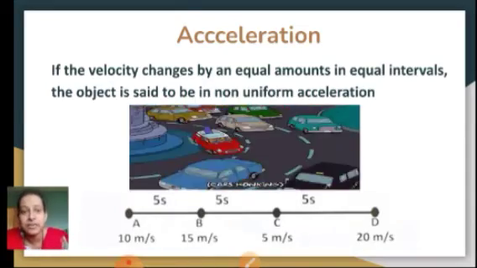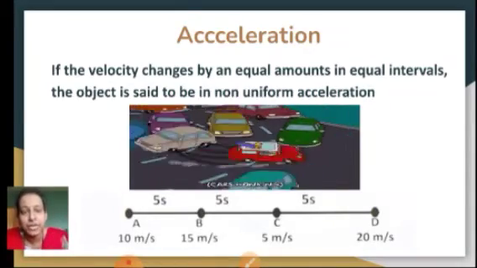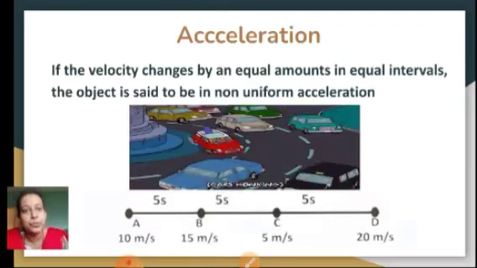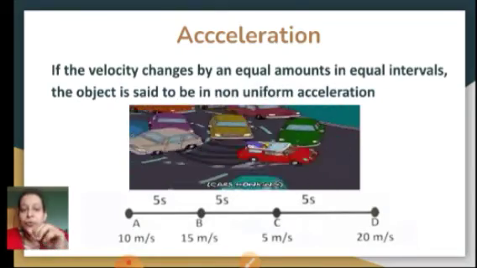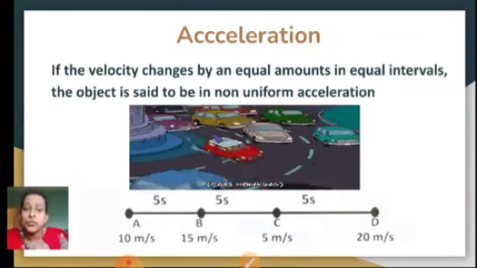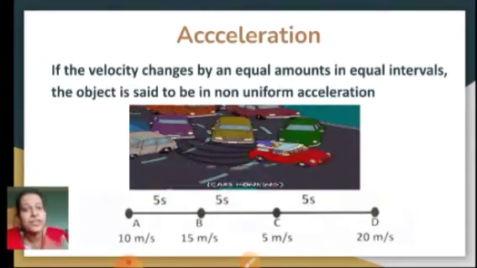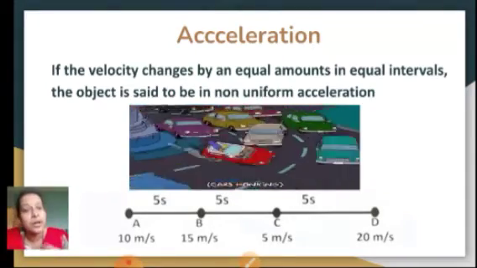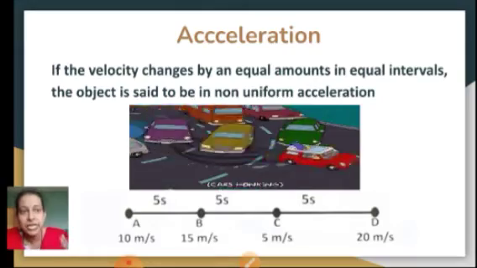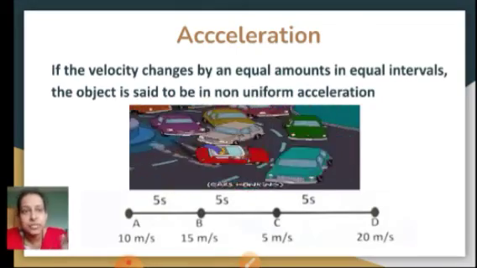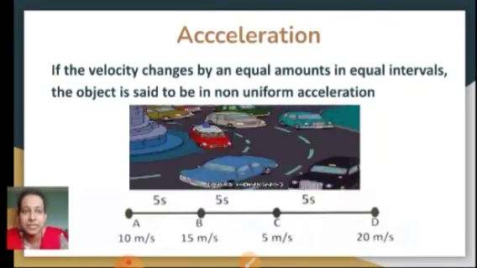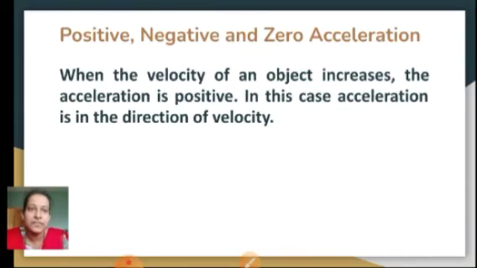Whereas non-uniform acceleration, it is the traffic jam, what you can see over here, wherein you will have to increase sometimes, you have to decrease sometimes, you have to stop completely sometimes. So every time you find that your acceleration goes on changing, but non-uniformly. So this is an example of non-uniform acceleration. Let's go now to the next part of the lesson, that is positive, negative and zero acceleration.